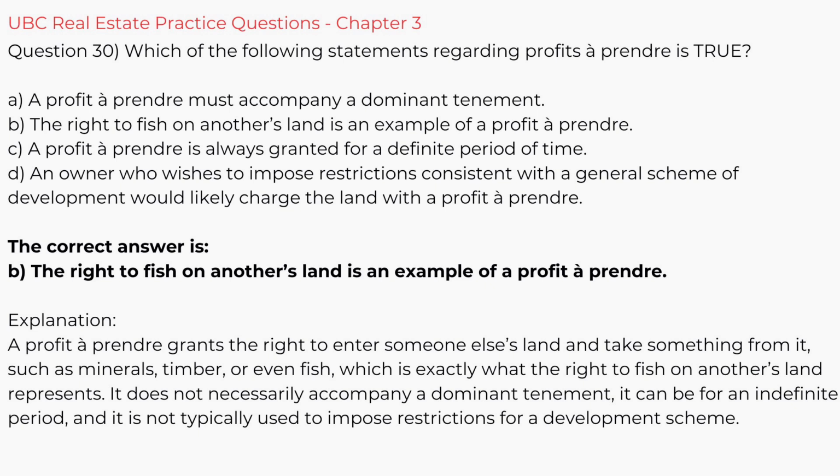The right to fish on another's land is an example of a profit a prendre. Explanation. A profit a prendre grants the right to enter someone else's land and take something from it, such as minerals, timber, or even fish, which is exactly what the right to fish on another's land represents. It does not necessarily accompany a dominant tenement. It can be for an indefinite period, and it is not typically used to impose restrictions for a development scheme.